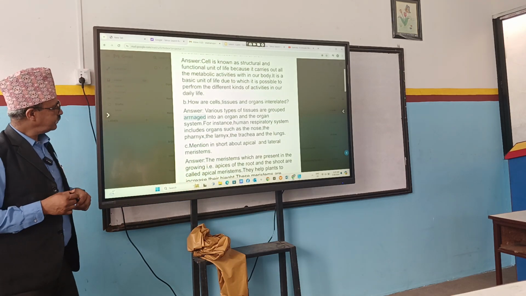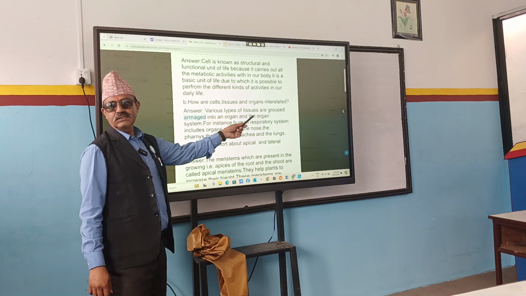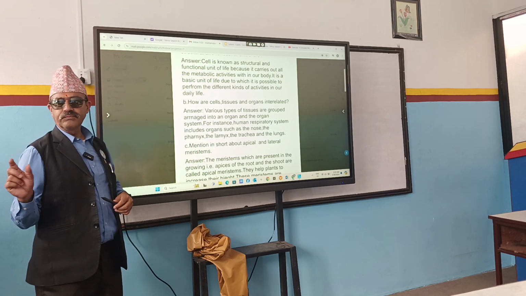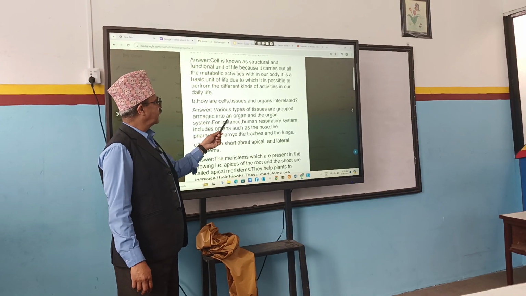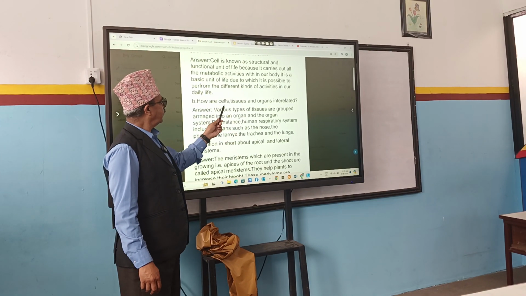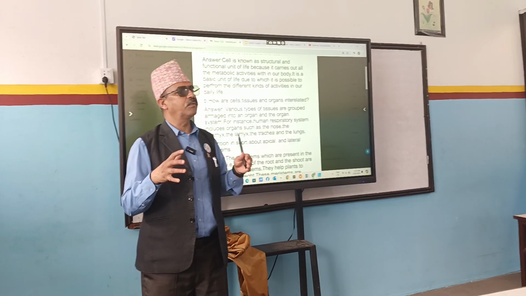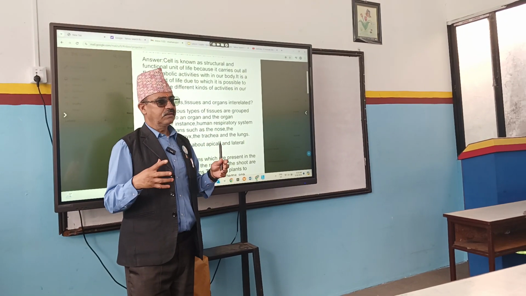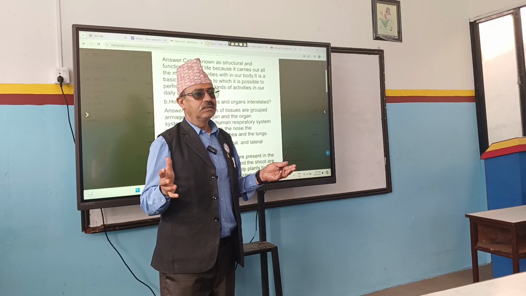What is question number 2? Please read. How are cells, tissues and organs interrelated? What is the answer? Various types of tissues are grouped, arranged into an organ. Right? First of all, you have to say different groups of cells form a tissue. A group of tissues forms an organ, a group of organs forms an organ system, and a group of organ systems makes an organism. Yes or no?